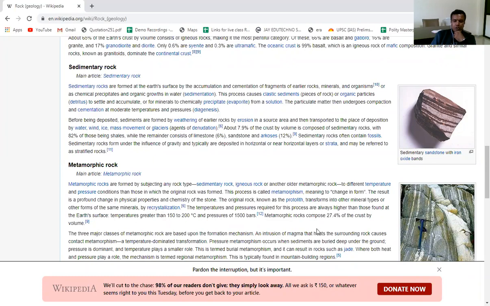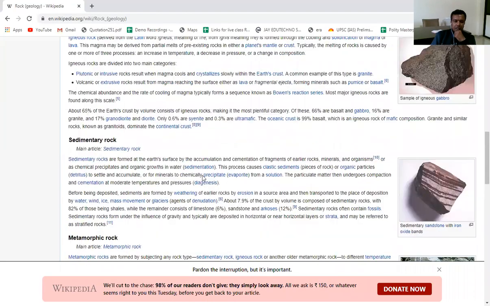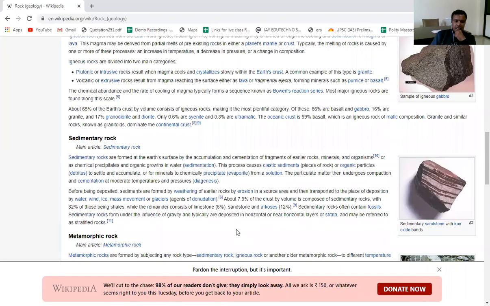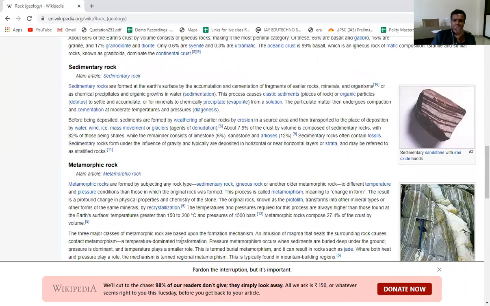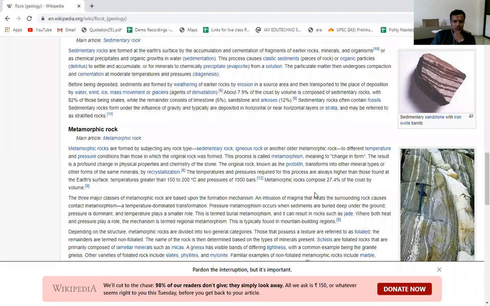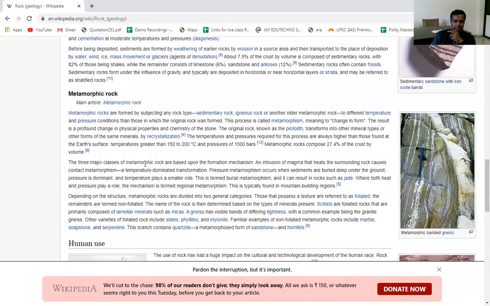Metamorphic rocks compose 27.4% of the crust. You can see that out of all types of rocks, the maximum area is covered by igneous rocks. Then second is metamorphic rock, and only around 6 to 7% of the Earth's surface is covered by sedimentary rocks. So that is what is mentioned here. Metamorphic rocks compose 27.4% of the crust by volume.